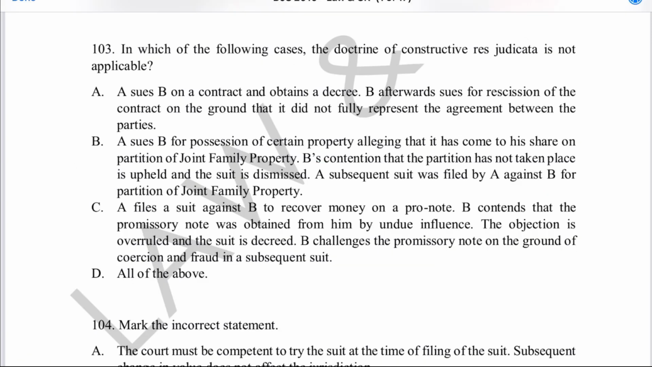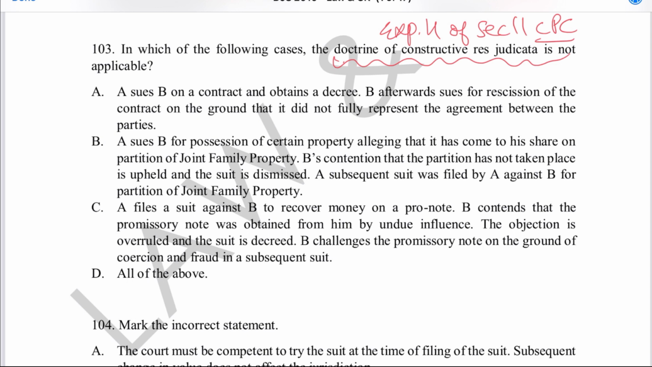Now come to question number 103. In which of the following cases the doctrine of constructive res judicata is not applicable? Doctrine of constructive res judicata is mentioned where? It is mentioned under Explanation 4 of Section 11, which is res judicata of CPC, constructive res judicata.